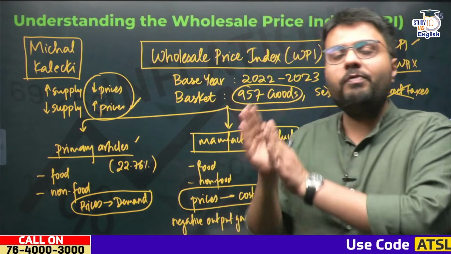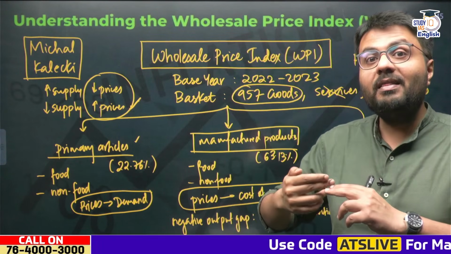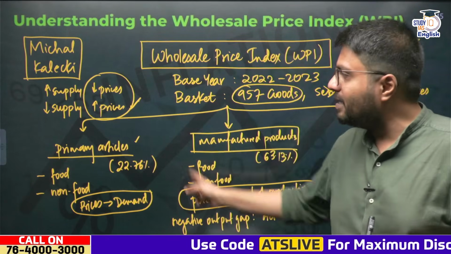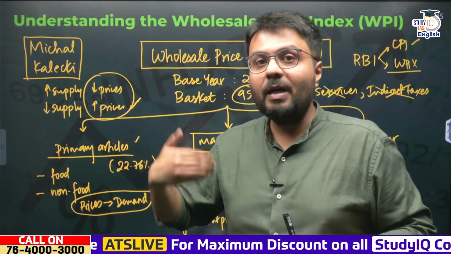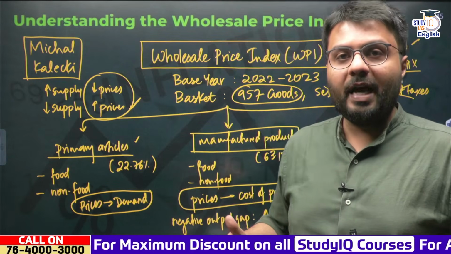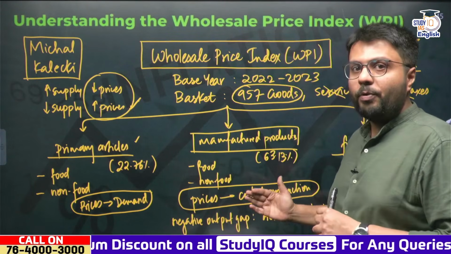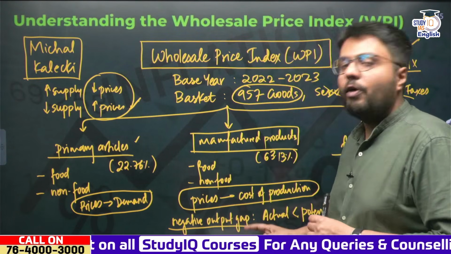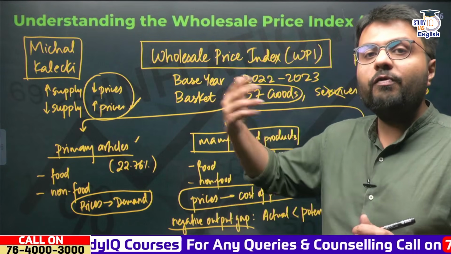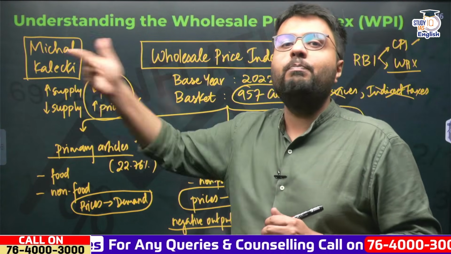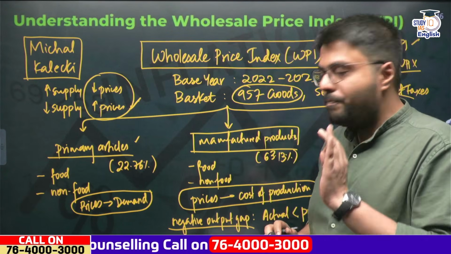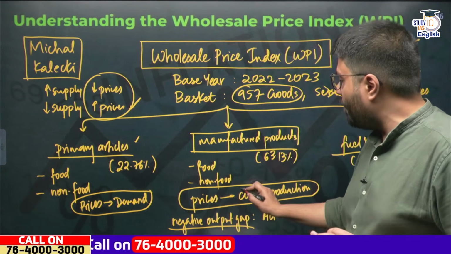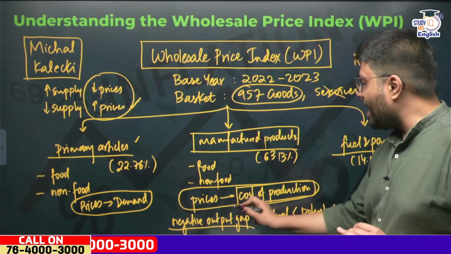So the prices of that commodity won't be as much a hostage to demand as compared to primary articles, because in case of primary articles, the supply responded to demand with a gap. But in manufactured products, as we are in a negative output gap, supply immediately responds to demand, right?